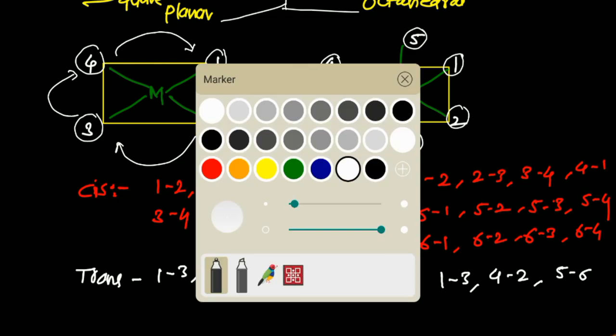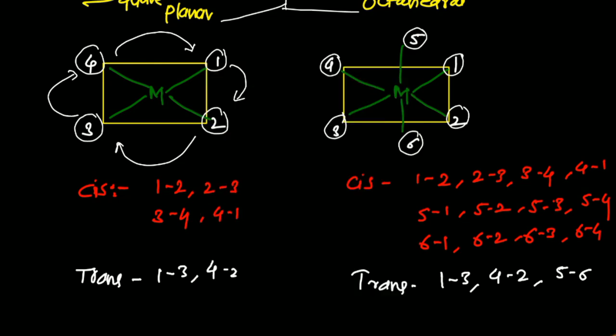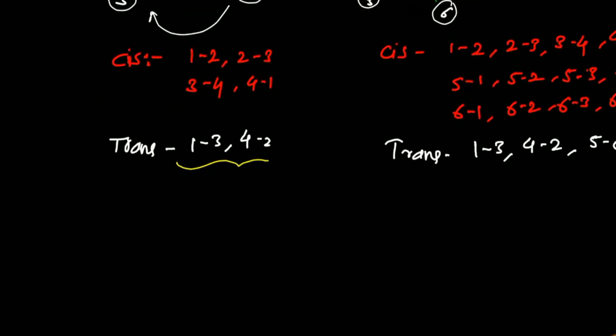What about the trans positions now? The trans positions are 1 and 3, and 4 and 2. This is one trans and this is another trans, okay. So, I have one more example of a complex that acts as an anti-cancer agent,